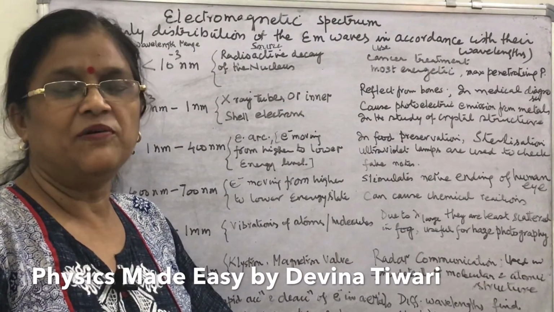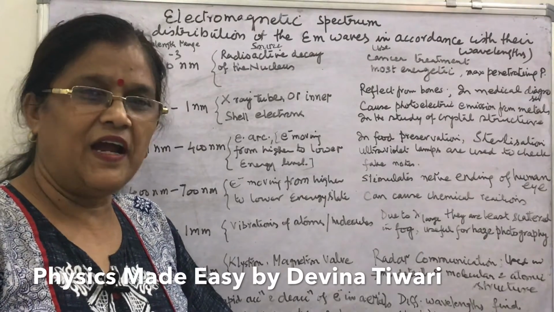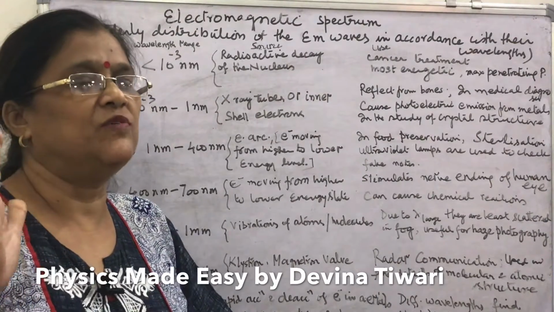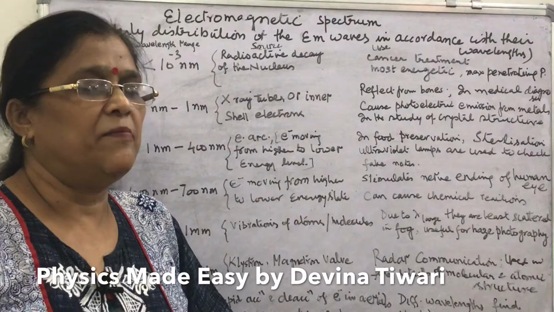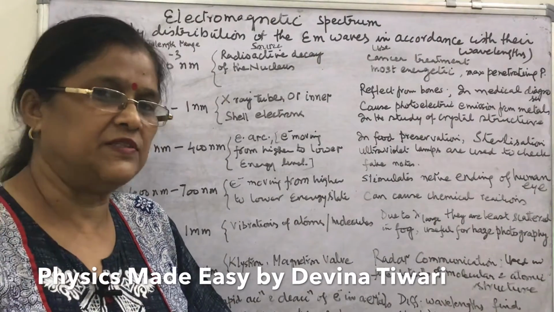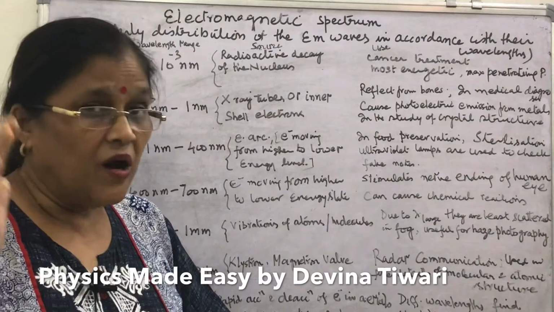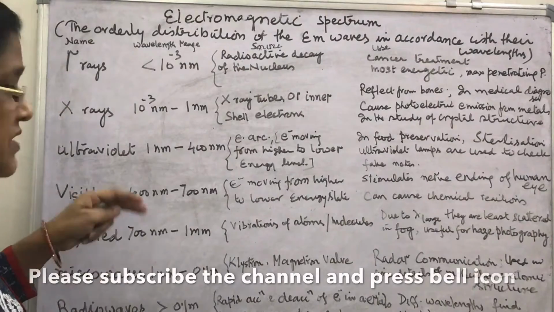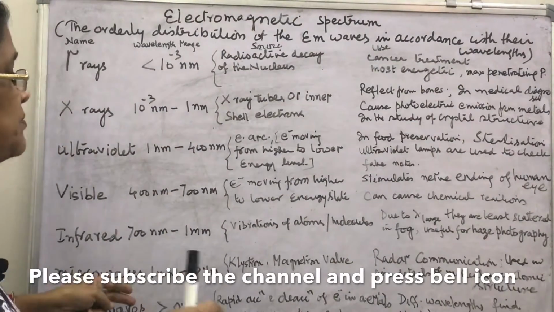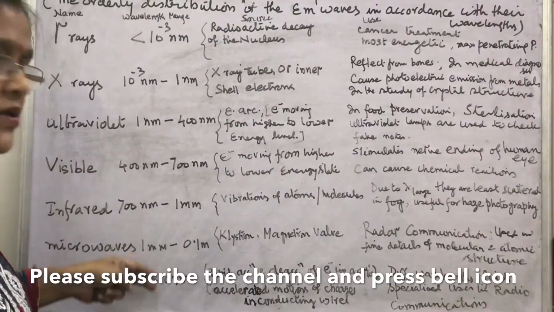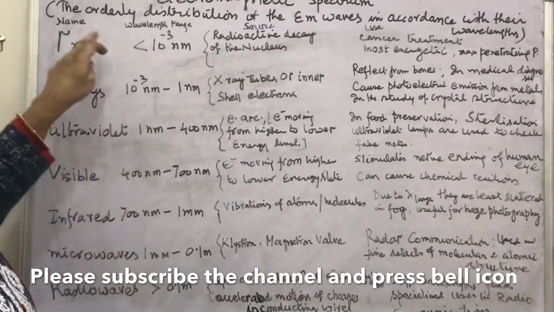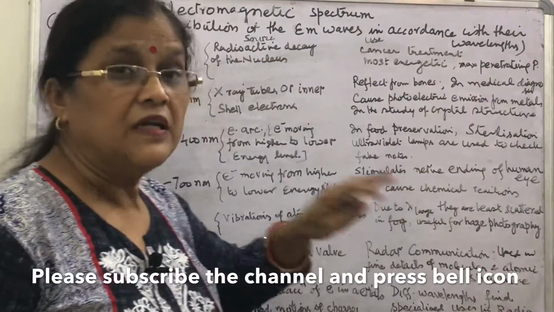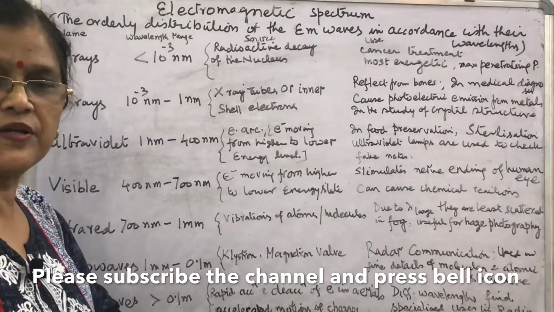We will study today about the electromagnetic spectrum. At the time Maxwell predicted the existence of EM waves, only visible light was the familiar EM wave. By the end of the 19th century, gamma and X-rays had been discovered. Now we know all these categories of EM waves, which are orderly arranged in ascending order of wavelength. This orderly distribution of the EM waves in accordance with their wavelength is called the electromagnetic spectrum.